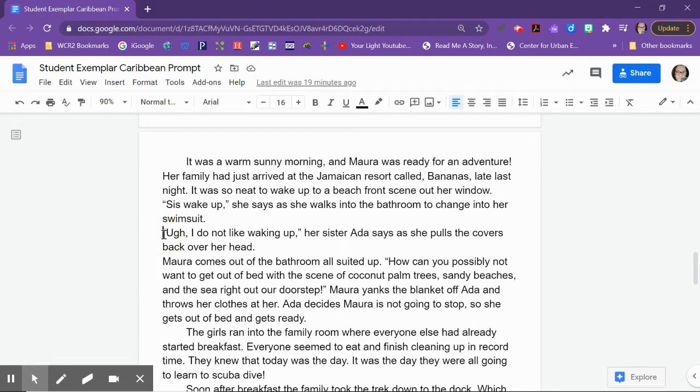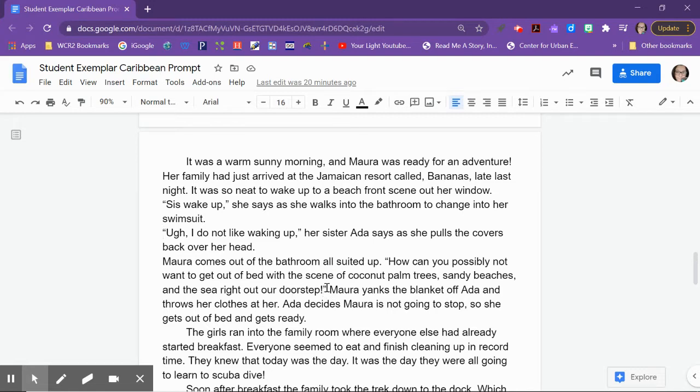I want to stop and point out this dialogue. See how it went down to the next line? So when you write a new character speaking, you need to make sure that you are going to the next line. Mara comes out of the bathroom all suited up. "How can you possibly not want to get out of bed with the scene of coconut palm trees, sandy beaches, and the sea right out our doorsteps?"